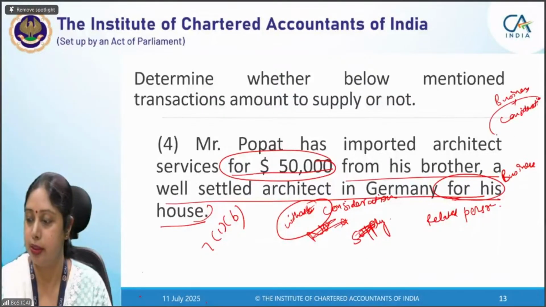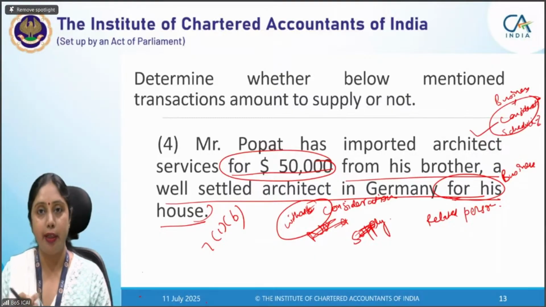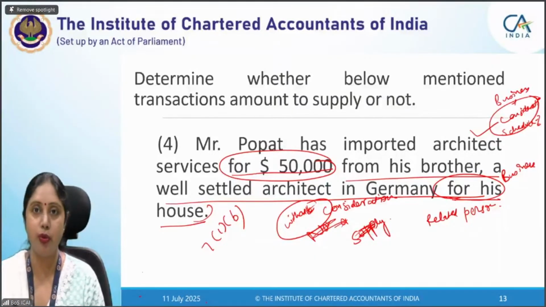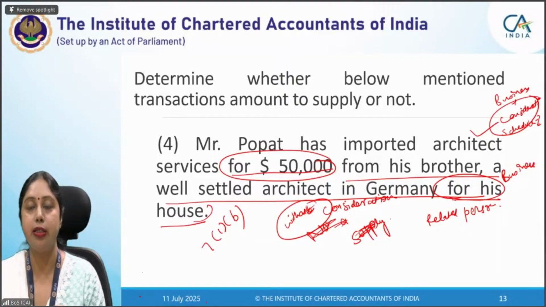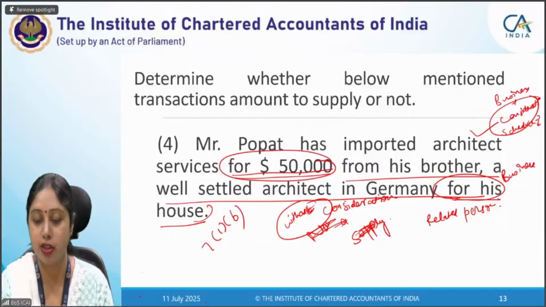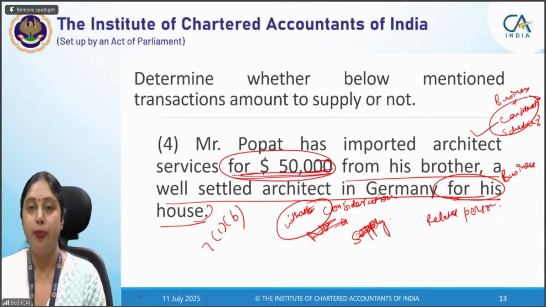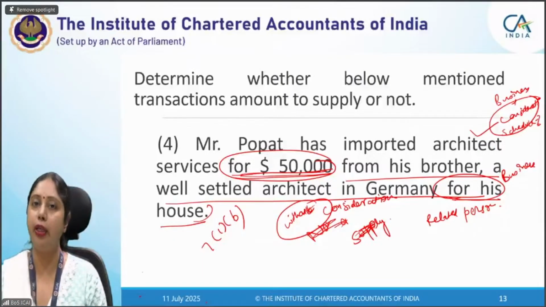And since consideration is there, we do not have to go to schedule 1. For schedule 1, para 4, we said related person should be there and it should be in course or furtherance of business. But we'll go to para 4 only when consideration is not there. In this case, consideration was there for rupees 50,000, and therefore we need not go to para 4 of schedule 1 or any of the paras of schedule 1.